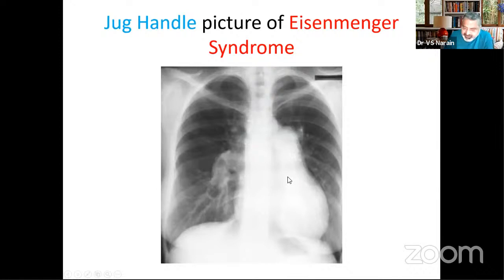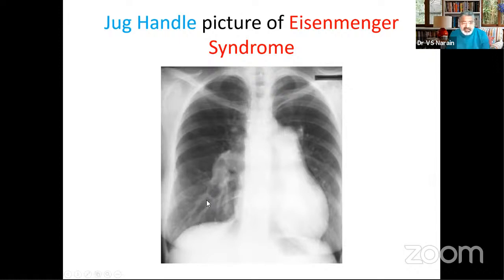And this is also a picture which is often brought in the examinations and which you get in your cases also. If you have somebody who has mild cyanosis and you are thinking of pulmonary hypertension with reversal of shunt, Eisenmenger syndrome, this is the picture, the jug handle picture of Eisenmenger. You don't have any significant cardiomegaly except when there is an ASD. The main pulmonary artery is grossly dilated, and the right pulmonary artery is grossly dilated, and there is peripheral pruning.